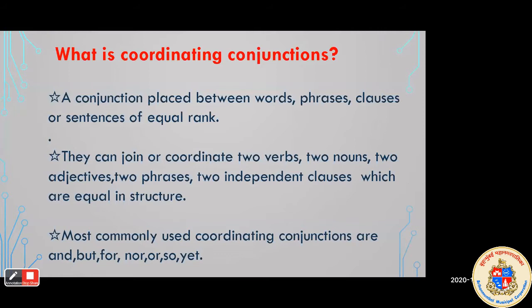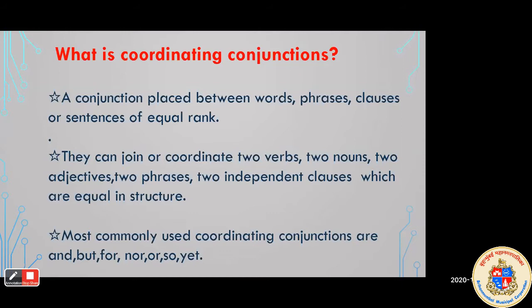Words joined by the coordinating conjunction are similar in function, they perform an equal function. So a coordinating conjunction can join or coordinate two verbs, two nouns, two adjectives, two phrases, two independent clauses which are equal in structure. Here, students, clauses and phrases, you all know that a phrase means the part of the sentence without subject or verb, and a clause means the part of a sentence that has a subject and main verb. Okay.